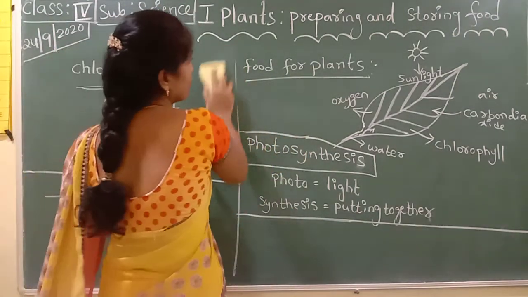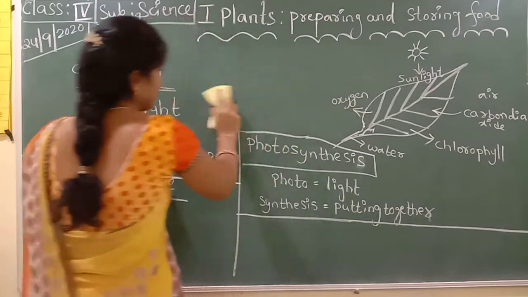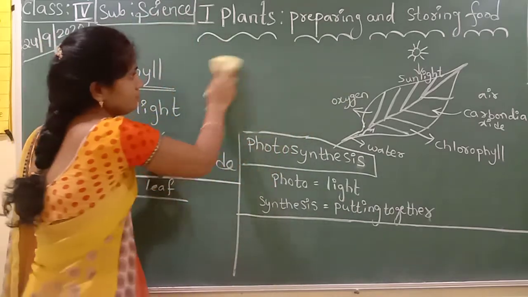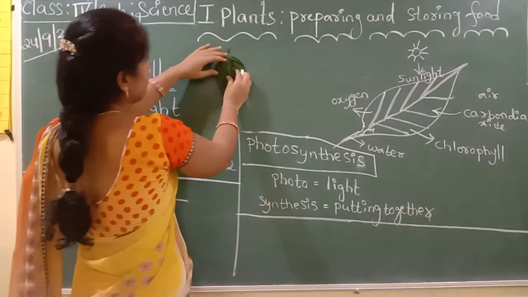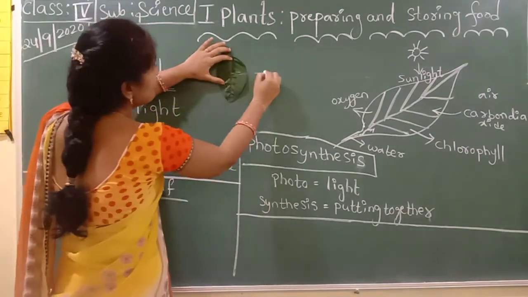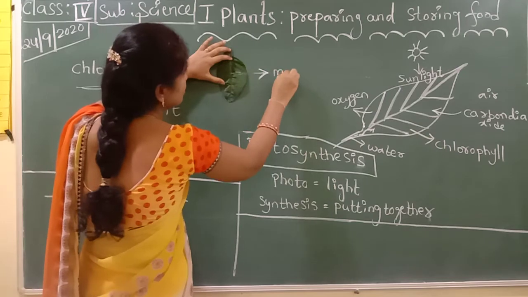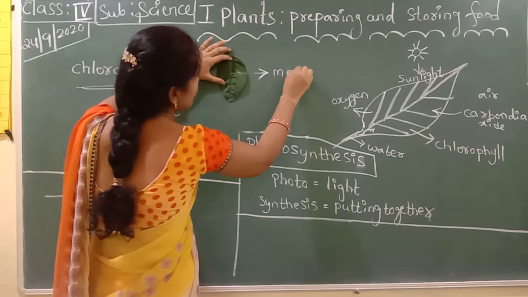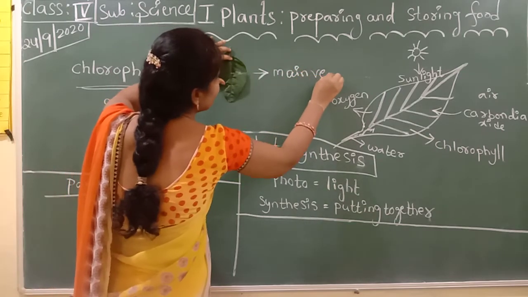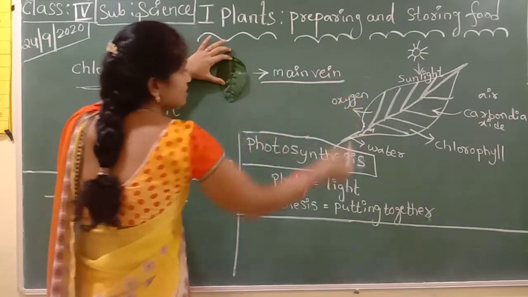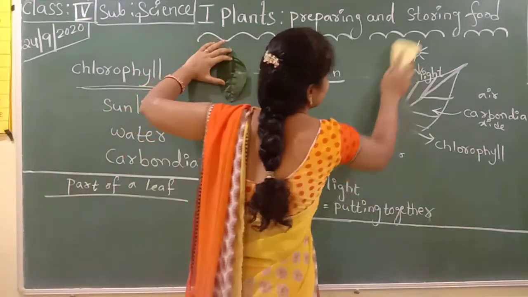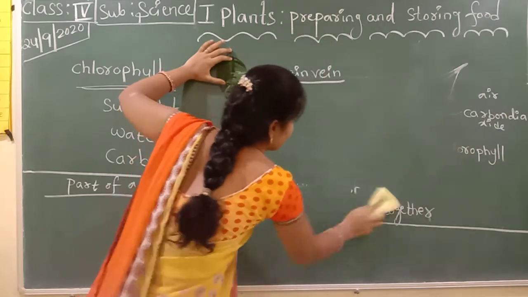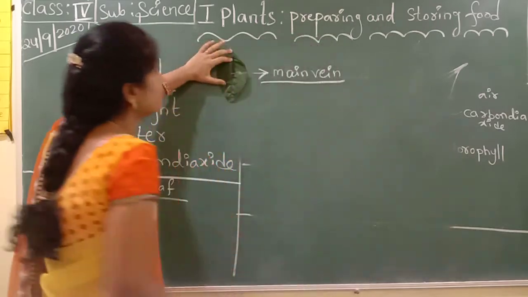So once you observe this, here I am writing. This is the leaf, and this is called the midrib, the main vein. What is this, children? This is the main vein, the line in the middle. These are the side veins. You have to observe the side veins clearly.